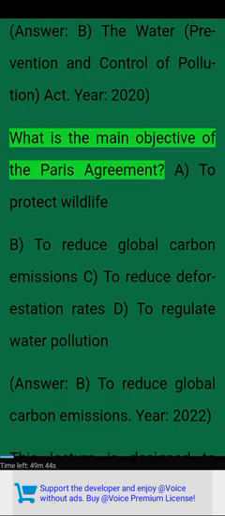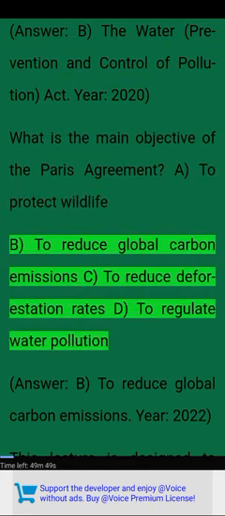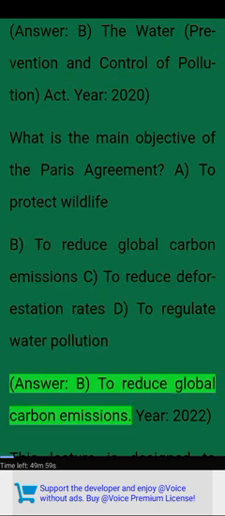Year: 2020. What is the main objective of the Paris Agreement? A. To protect wildlife. B. To reduce global carbon emissions. C. To reduce deforestation rates. D. To regulate water pollution. Answer: B. To reduce global carbon emissions. Year: 2022.